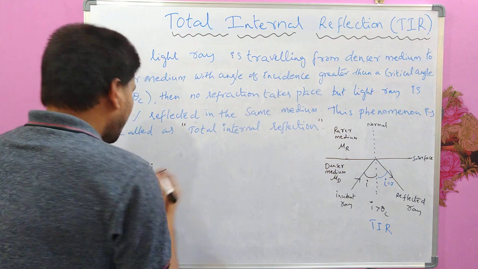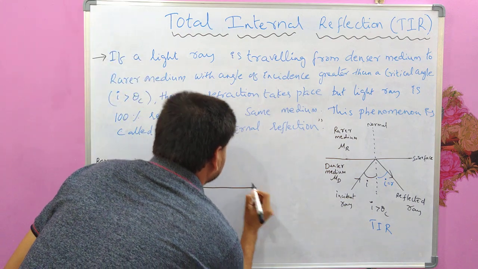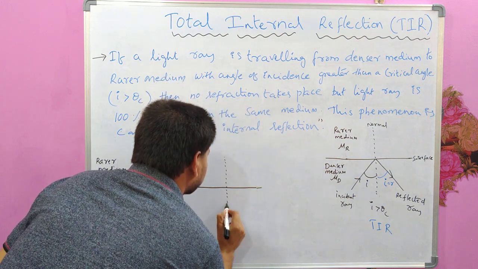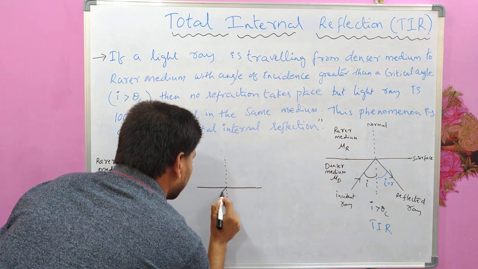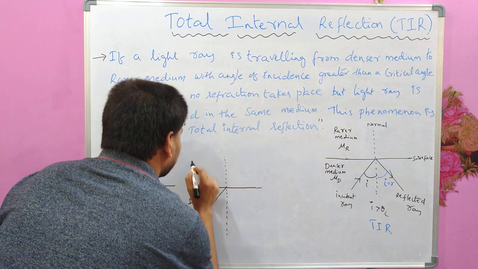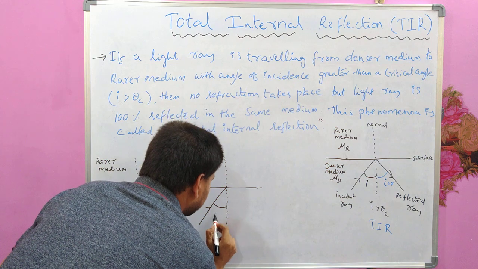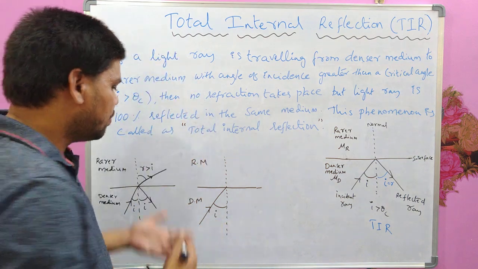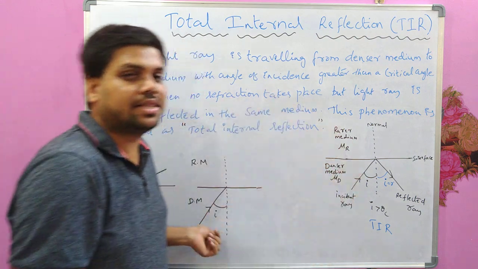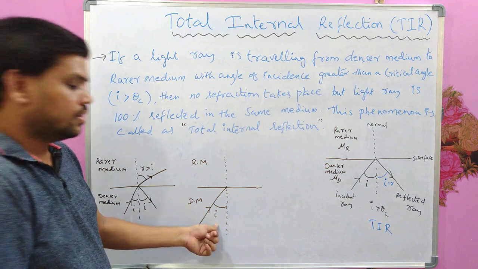Now what I will do is, if the angle of incidence is increased a little for the same case, this is the denser medium, this is the rarer medium, what would happen? The angle of refraction should increase further because R is always greater than I. Right?